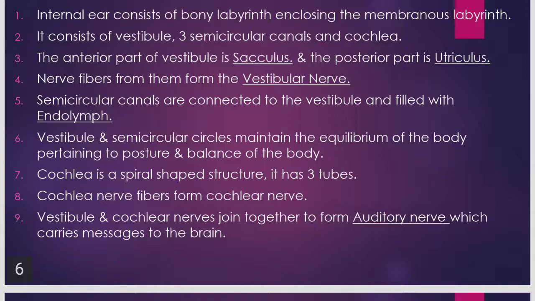Cochlea is a spiral shaped, snail shaped structure. It has 3 tubes. Cochlear nerve fibers form the cochlear nerve. Together, vestibular nerve and the cochlear nerve join to form the auditory nerve which carries the messages to the brain. These points are very important because sometimes they ask in the exam, write a short note on the internal ear or inner ear. Then you must be able to write these 9 points.